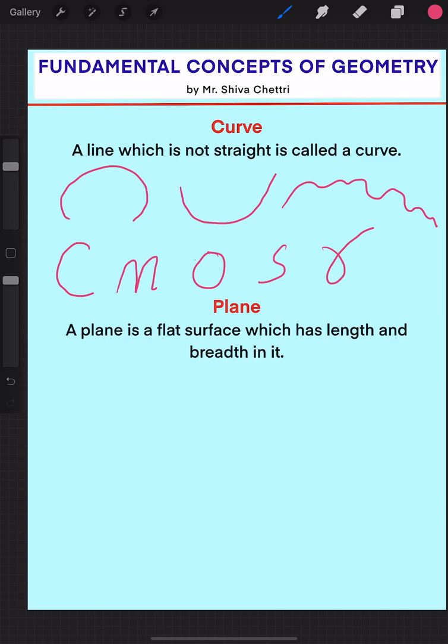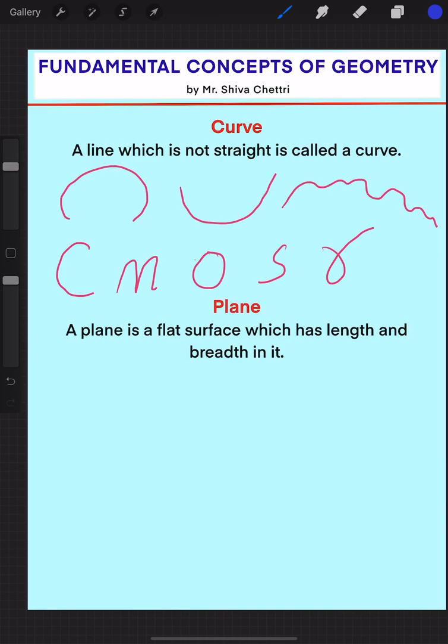Now we have another interesting part, that is the plane. What is meant by a plane? A plane is a flat surface which has length and breadth. Whatever we have studied till now, line segment, ray, curve, has just a length. It does not have any breadth, that means it does not have any thickness or another dimension. But in a plane we have length and breadth.